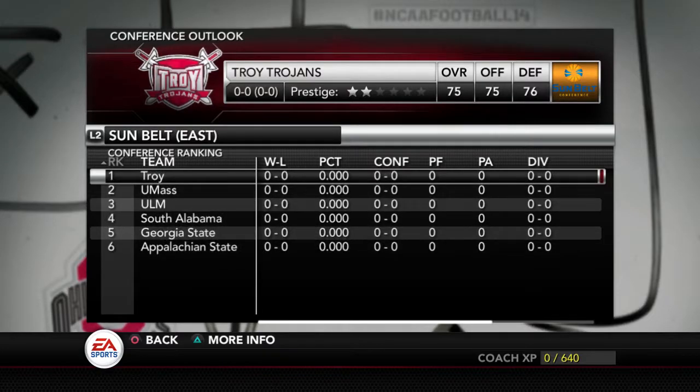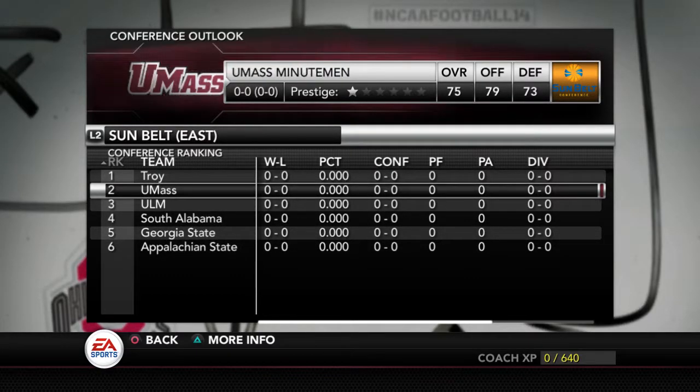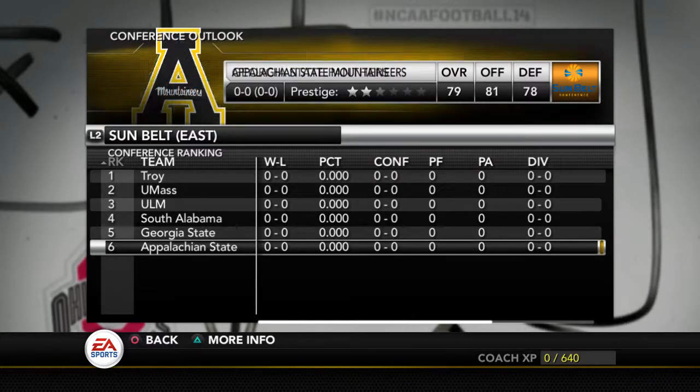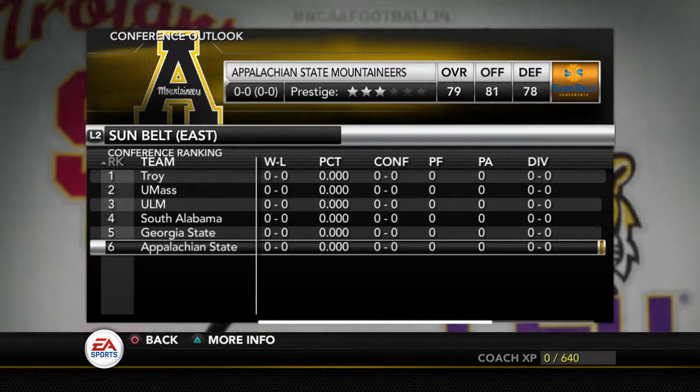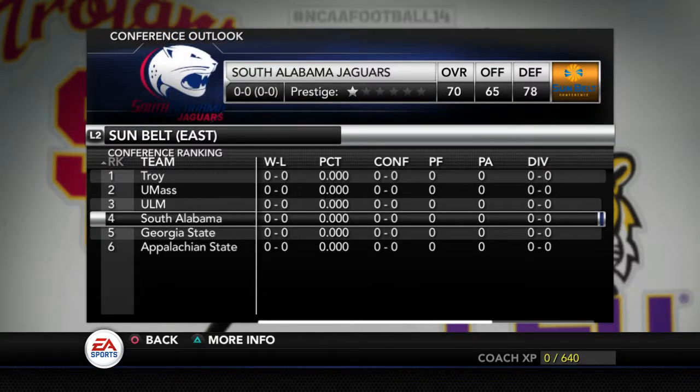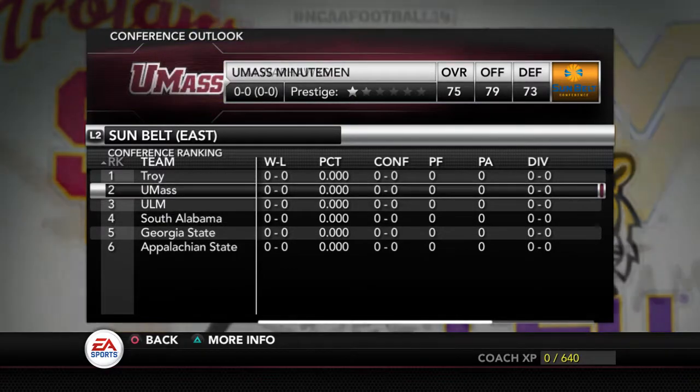This is where the conference has changed. We put UMass in the Sun Belt East, and we imported Appalachian State to take the place of Idaho. I did end up downloading a new Appalachian State. I think there was a newer roster that came out a couple of months ago that has the real names, if I remember right. They are pretty good. They're not super overpowered, but they're not a cupcake compared to the rest of the conference.